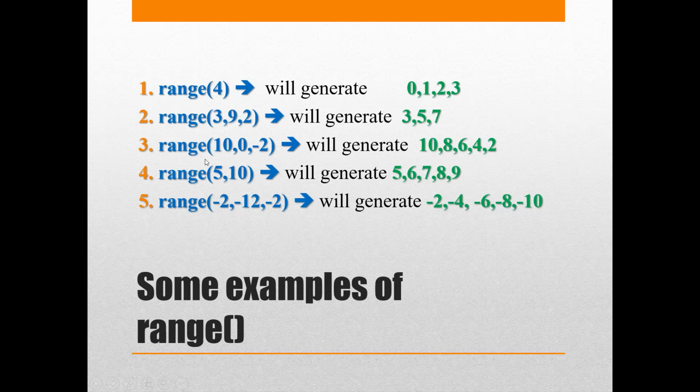Now another one, range(10, 0, -2). Again, you have to remember one catchword. If the stop value is more than the start value, then after every change in the value based on the step value, I ask the question, is the number less than the stop value?